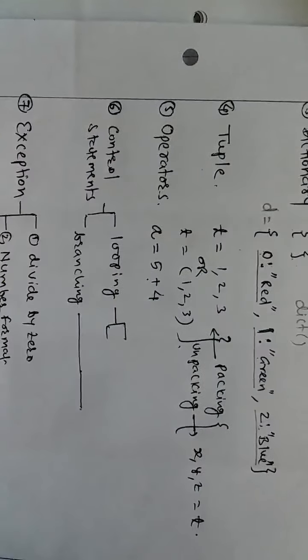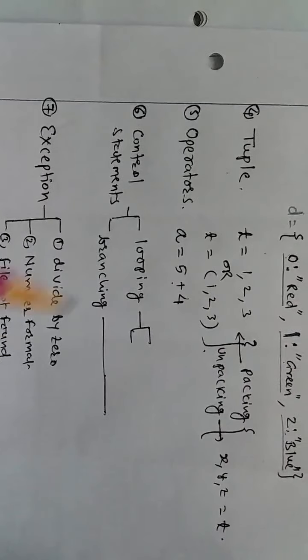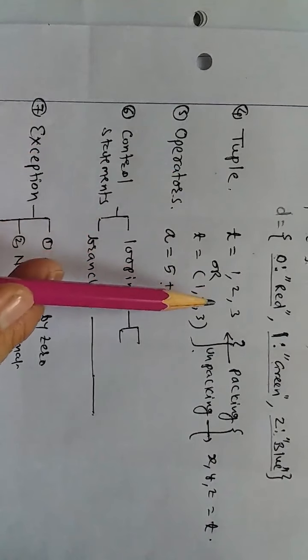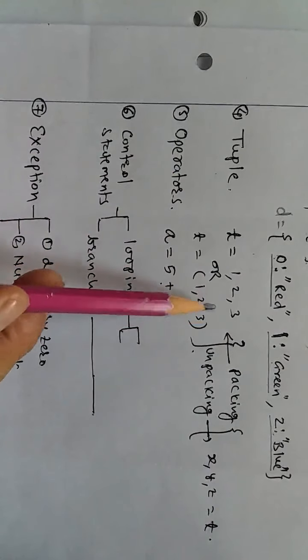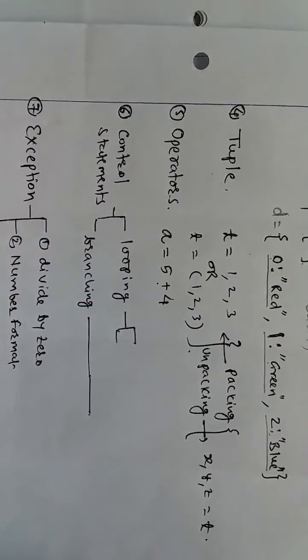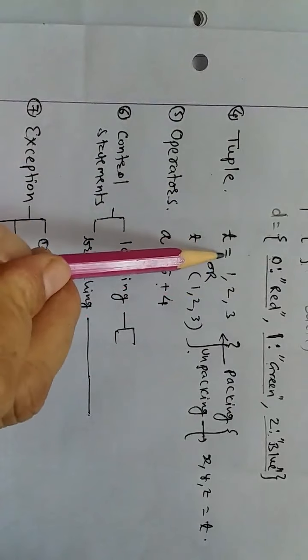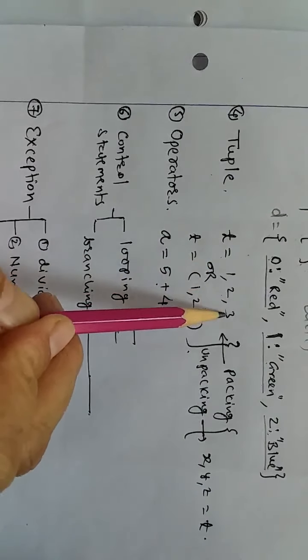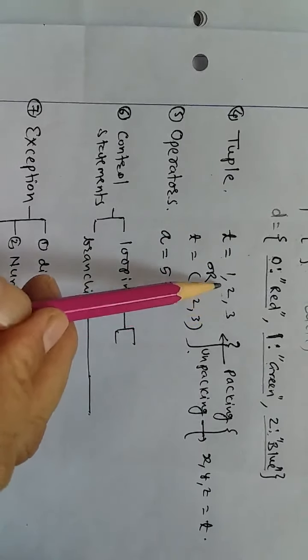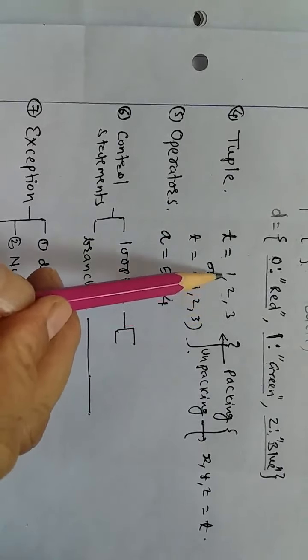On the fourth day we will talk about the tuple. Tuples are data structures normally used to represent constants whose values we do not want to change. So how do we write a tuple? For example, suppose I write t is equal to 1, 2, 3. It indicates that you have these 3 different values stored in t.